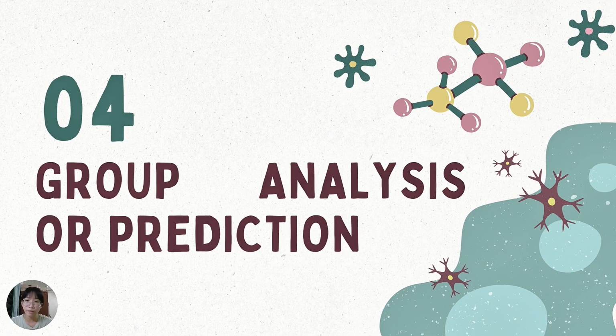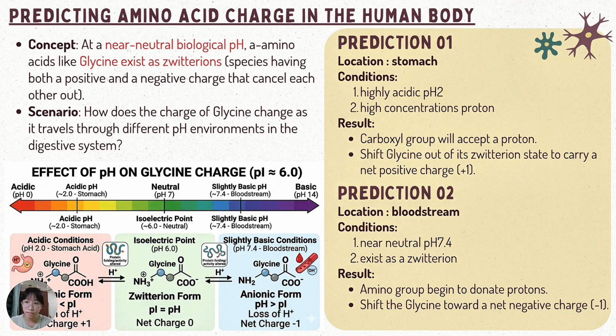Today, I will be presenting part 4, group prediction, where we analyze how amino acids like glycine behave under biological conditions. First, let's look at glycine at a neutral pH. It exists as a zwitterion carrying both a positive and negative charge. However, as it moves through the body, its environment changes its chemistry. In the highly acidic stomach, pH 2, glycine accepts protons, giving it a net positive charge.